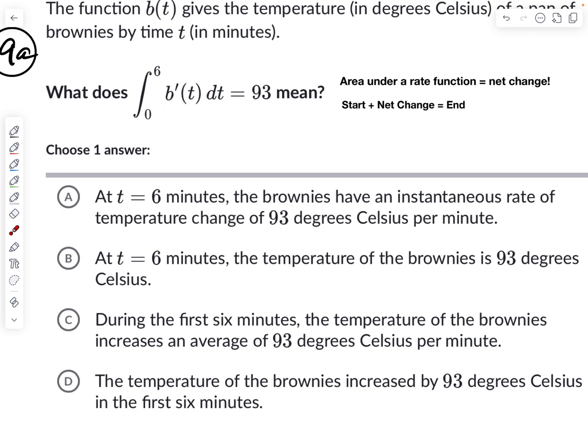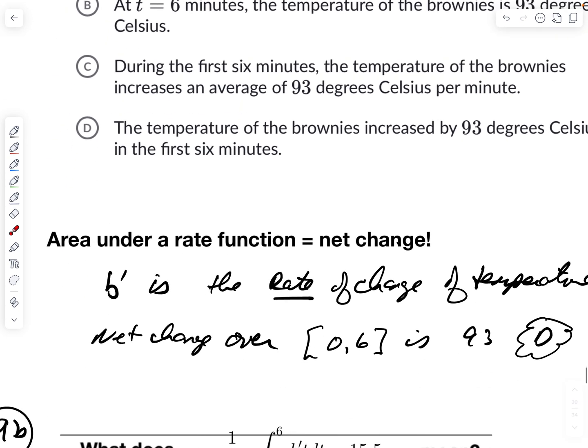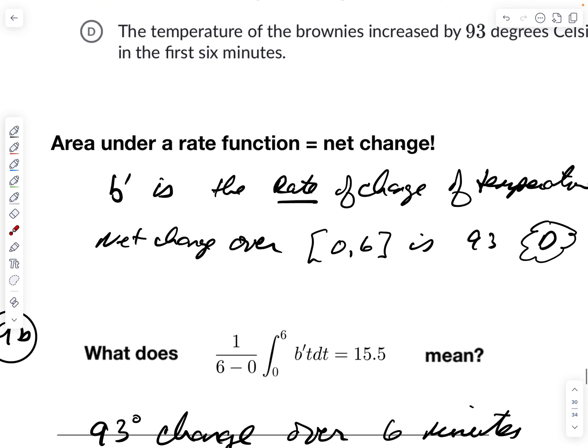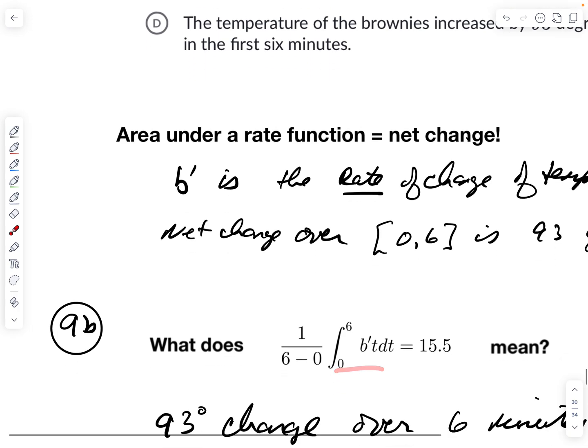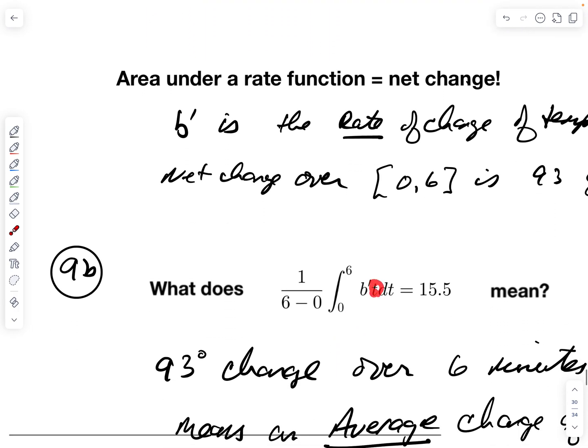Okay, now, this is a variation on that. We take the same function, the integral 0 to 6 of b prime t dt equals 93. But I've added this. I'm multiplying this integral expression by 1 over 6 minus 0. Okay? And it's still the same thing, 0 to 6 of b prime t dt. All right? I probably should put the parentheses on this, but it's still the same thing. All right? So what does this mean?